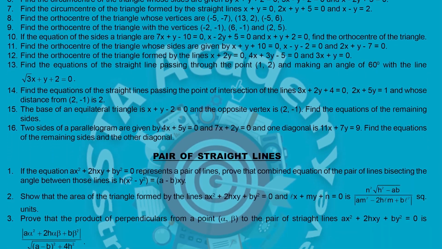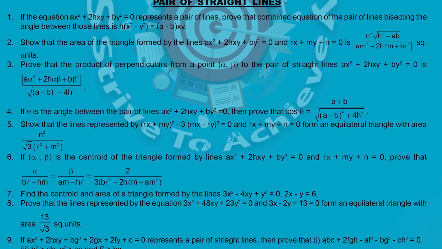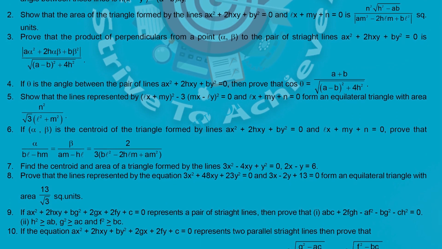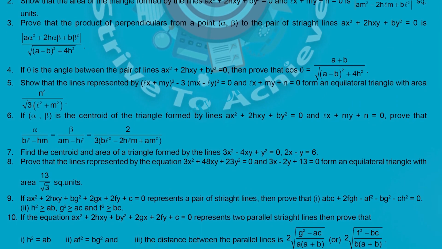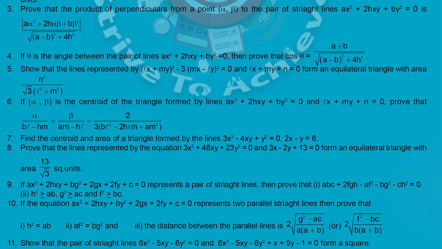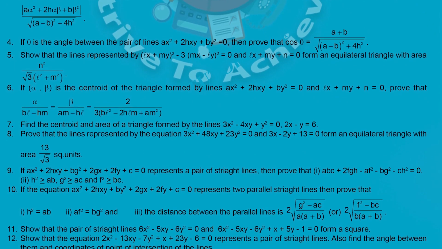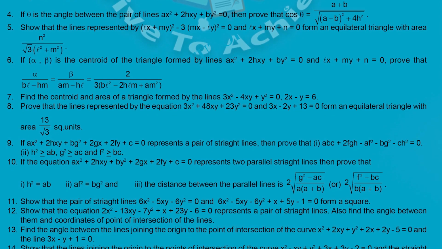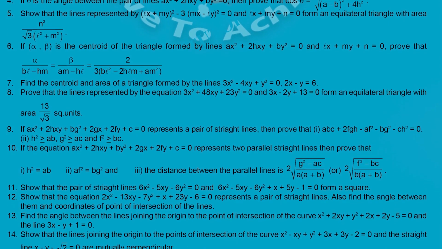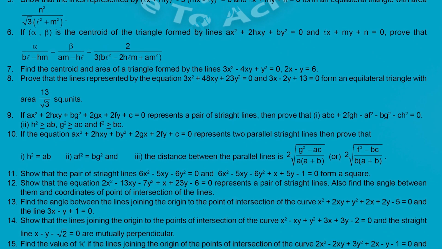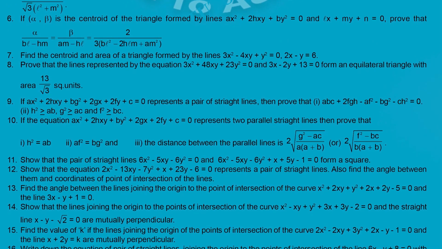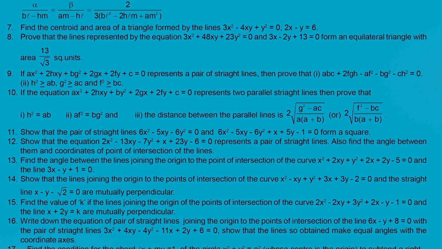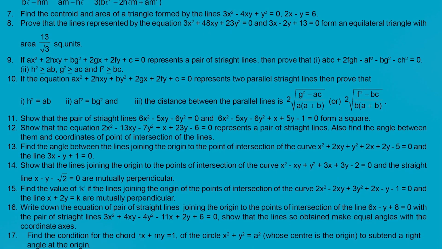Next chapter is pair of straight lines. I have listed 17 LAQs for pair of straight lines. Very important questions, and there are some theorems also. Question number 3, question number 4, question number 5 and question number 6. These are theorem problems. Practice these problems because mostly in the IP exam from pair of straight lines they will ask the theorem questions. And these 17 LAQs will give you 14 marks from your IP exam. Let us see the next.